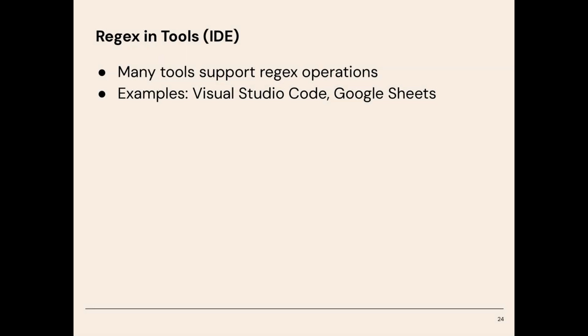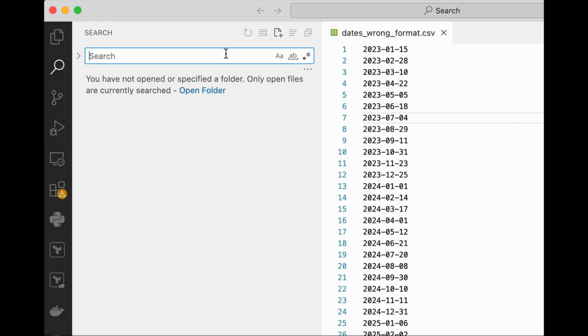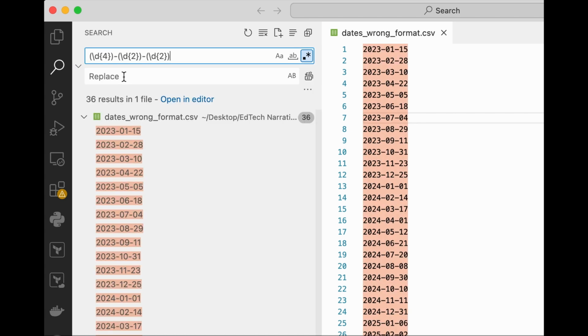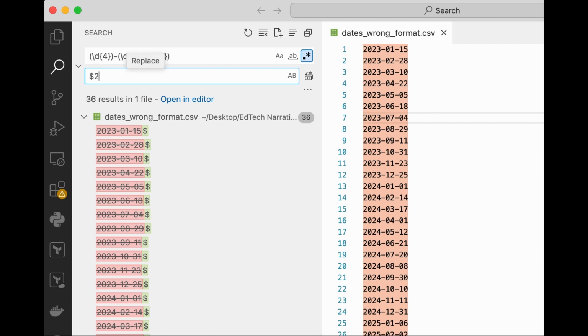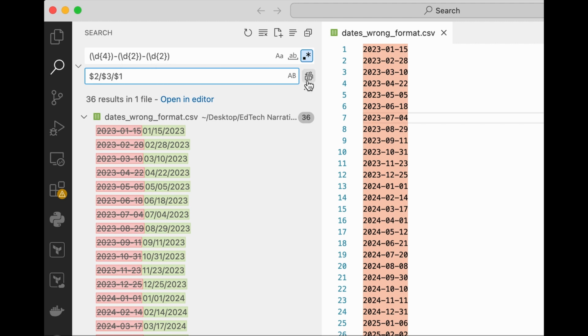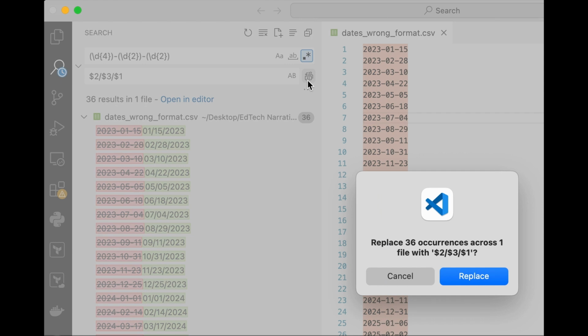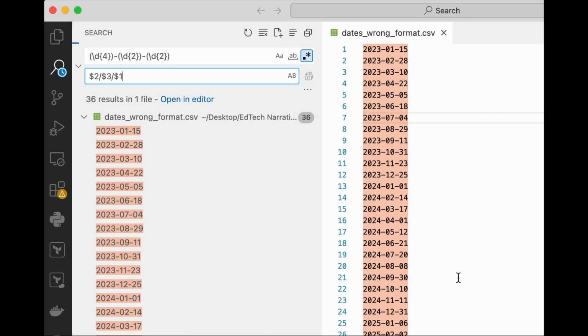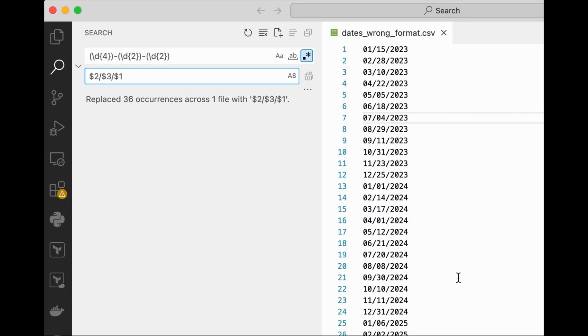Now, another place where it can be really useful to use regular expressions is tools with find and replace functionality like your IDE or Google Docs. So let's say, for example, you have dates in the format date, month, year with dashes, and you want to convert them into the year, month, date format. So here we can see that you can just type in the find pattern. This is a regex that will capture the date, month, year format, and then we can replace it with $3, which refers to the year capture group, or the third capture group that we had in the previous regex, and then $2, which is the second, and then $1, which is the first capture group.